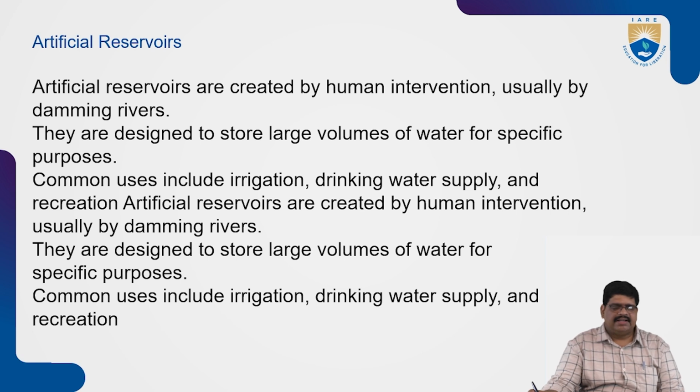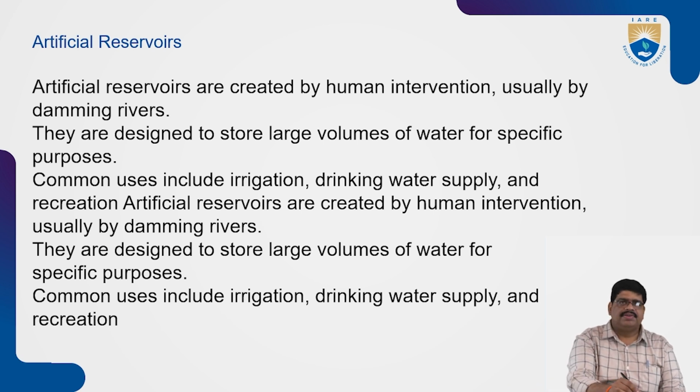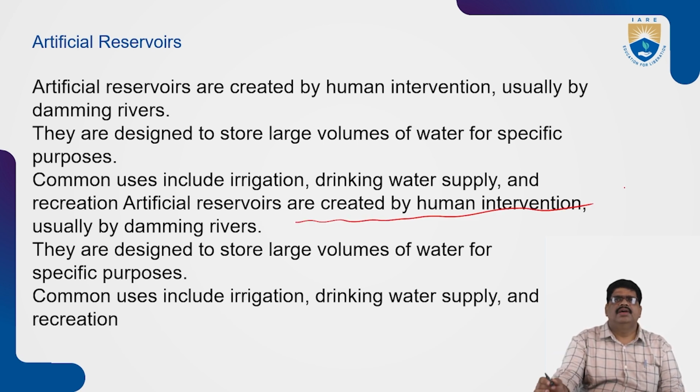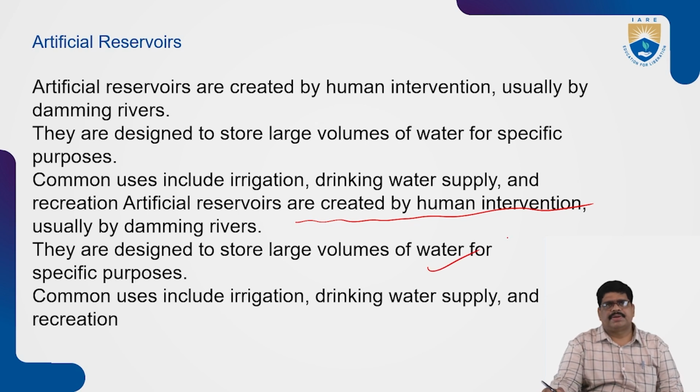These are designed to store large volumes of water for specific purposes. Common uses include irrigation, drinking water purposes and recreation. Artificial reservoirs involve human intervention, usually damming rivers.